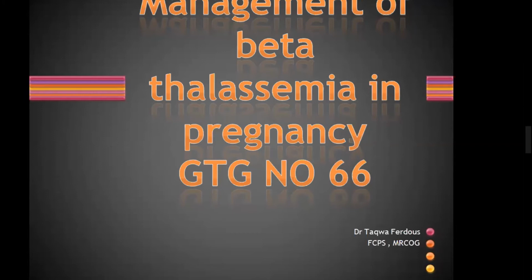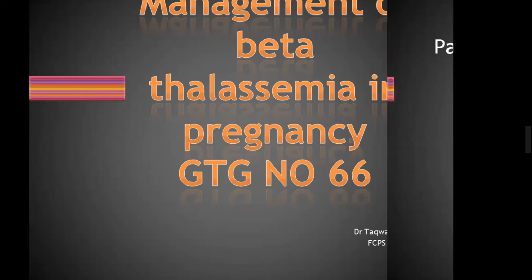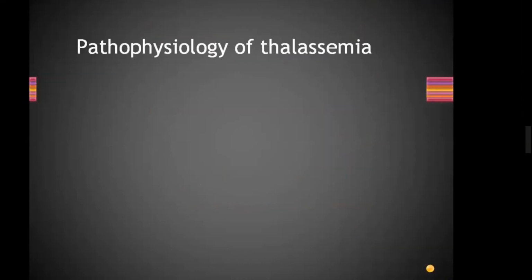Now we are going to study management of beta thalassemia in pregnancy. It is GTG number 66. Again, it is very, very important. What is the pathophysiology of thalassemia? Defective globin chain synthesis. All of you know there are 2 alpha chains and 2 beta chains. We are only studying beta thalassemia, so no need to wonder about alpha thalassemia unless RCOG tells you to.